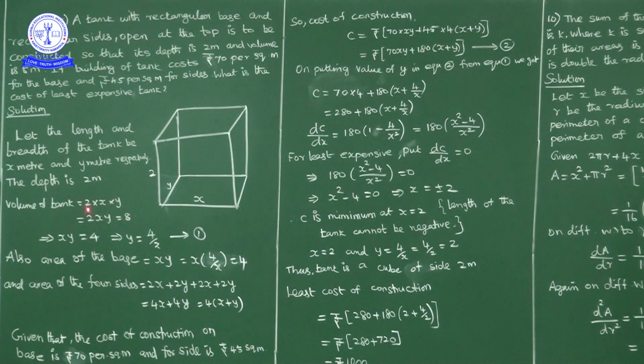Length into breadth into height, 2 into x into y, that is given as 8. So xy is equal to 4. xy is equal to 4 means y is equal to 4 by x.